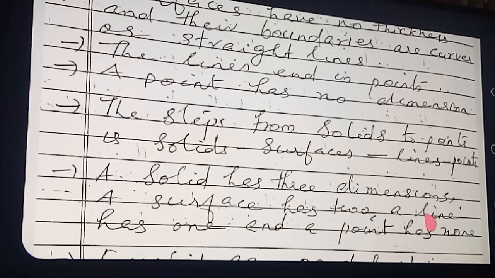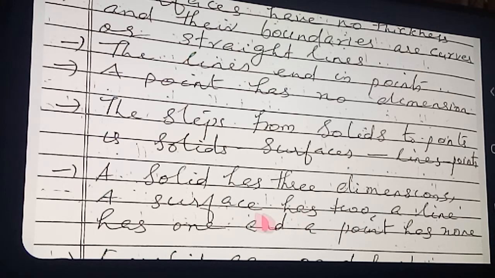Now you see a line. If you take a line, it has only length; breadth is not there, height is also not there. So a line has only 1 dimension. And a point has no size and shape. A dot only we use for representing a point. Therefore a point has no dimension. So this is also an important point: a solid has 3 dimensions, a surface has 2 dimensions, a line has one, and a point has no dimension. Clear these points?